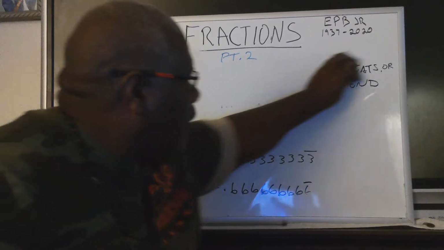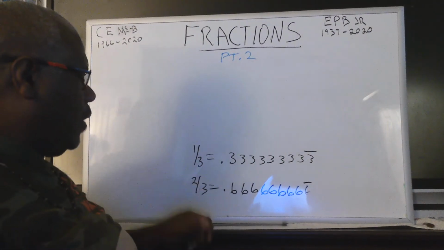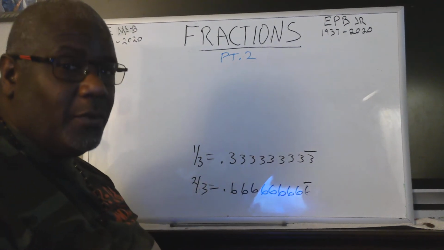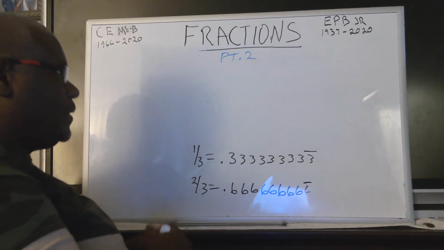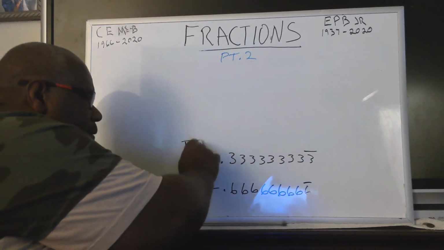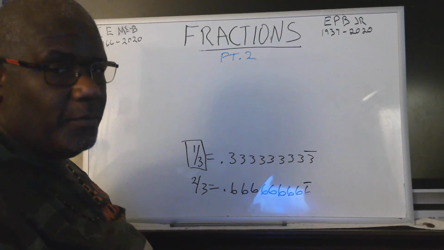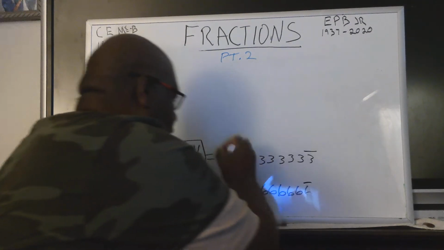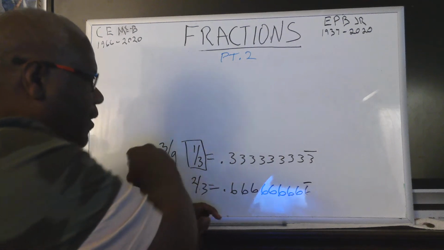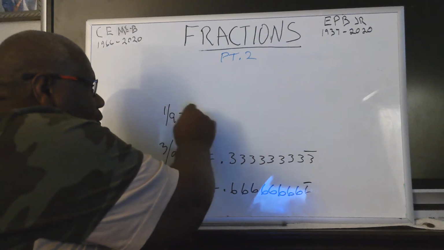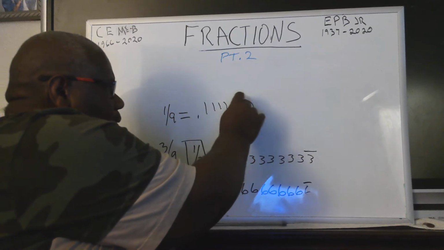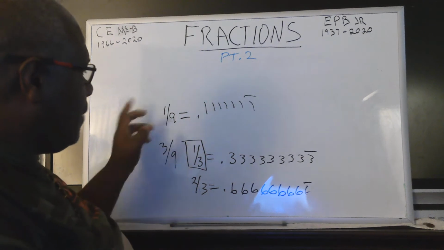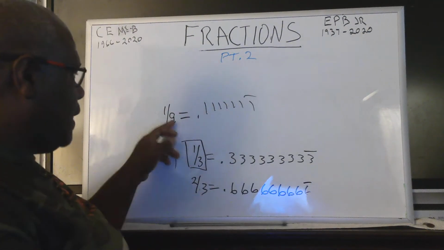1/3 in decimal form is 0.3 forever. That's an irrational number. So 1/3 is actually an estimated or an agreed upon number. Well, 1/3 is 3 forever, or actually you can write it like this: 3/9, right? Because 1/9 equals 0.1111111 forever. Put that on a calculator. 1 divided by 9 is 1 forever.